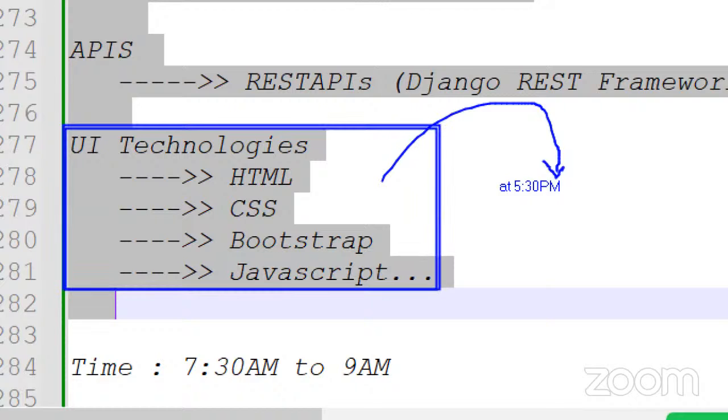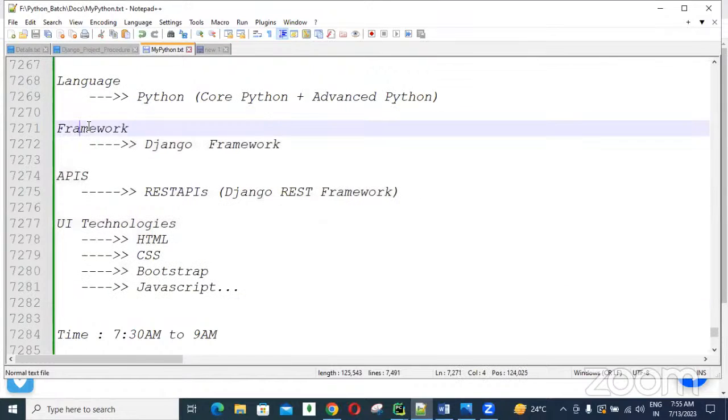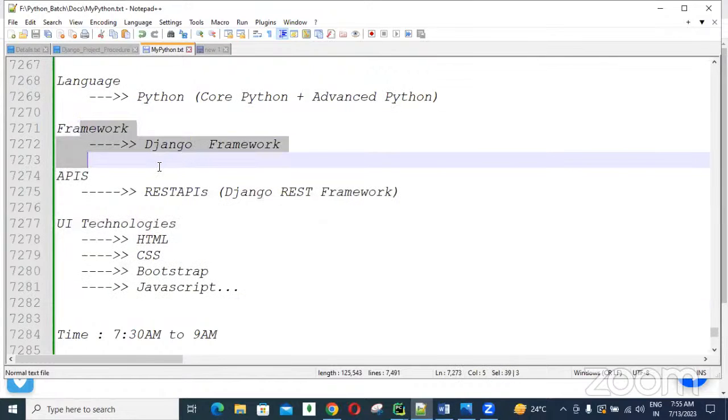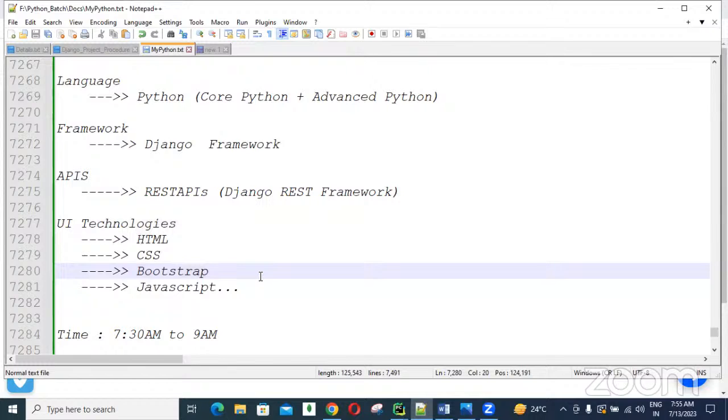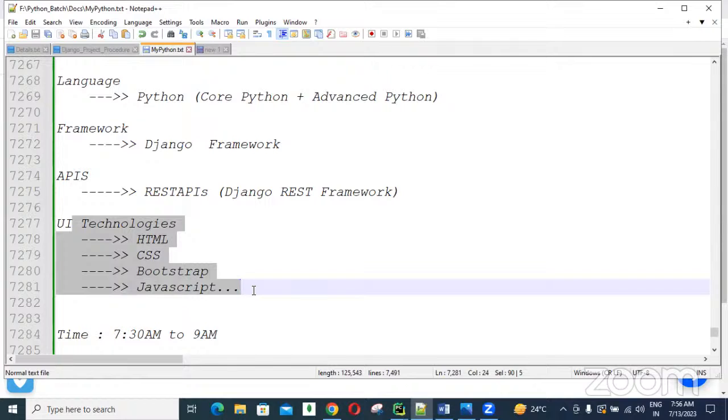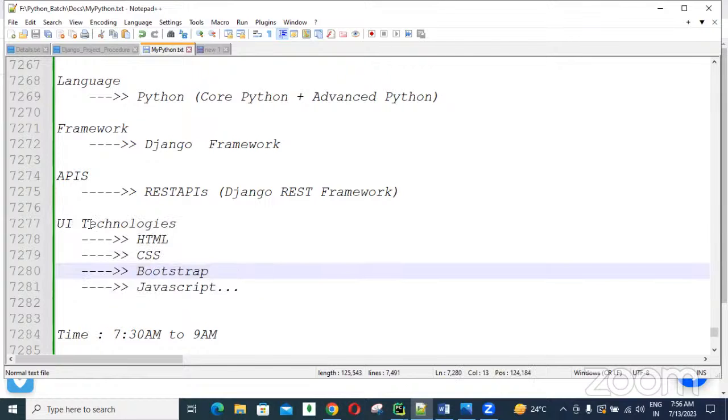Got it? In our Django framework, guys, what are the UI-related concepts required? I will take care of those things, and I will share the material for all these topics, guys. After reading, whatever doubts you have, you can ask me and I will let you know. Clear so far? Evening 5:30, there is a new batch for UI technologies. You can join there and learn more and more only about UI. That is the batch.